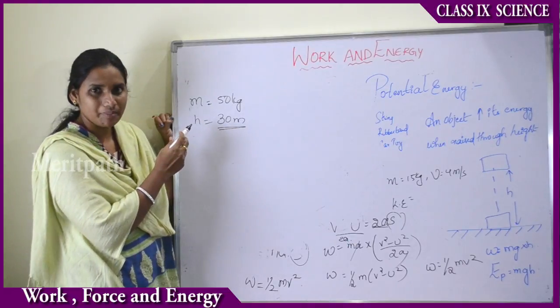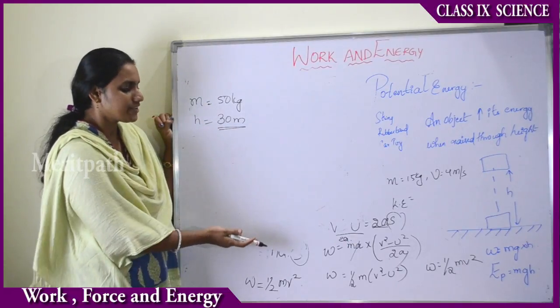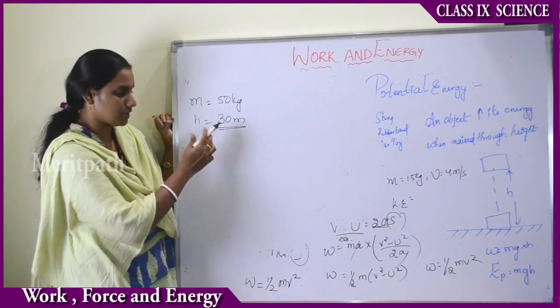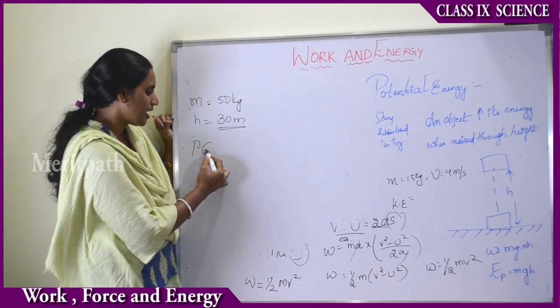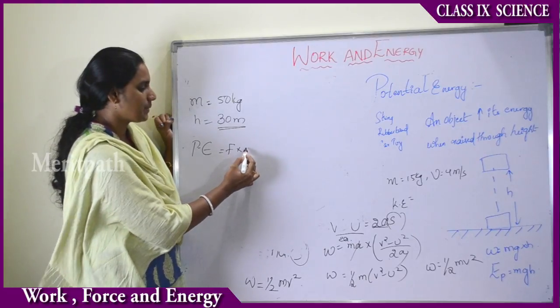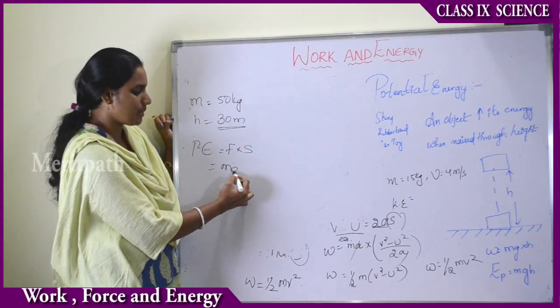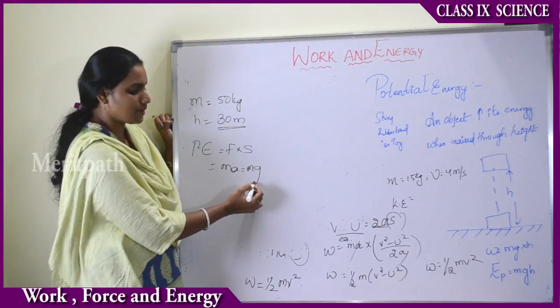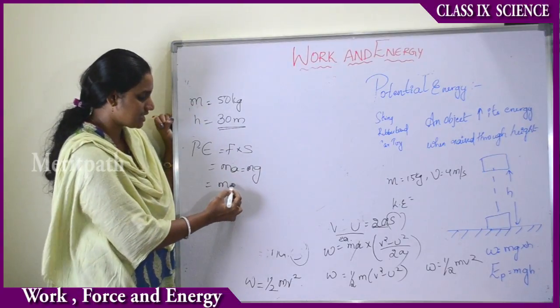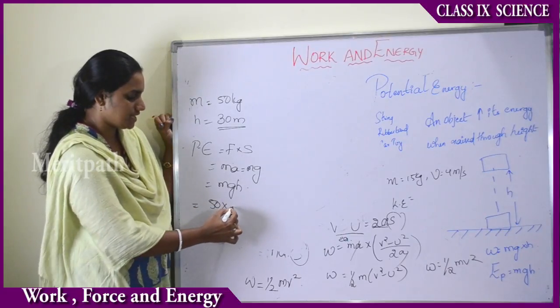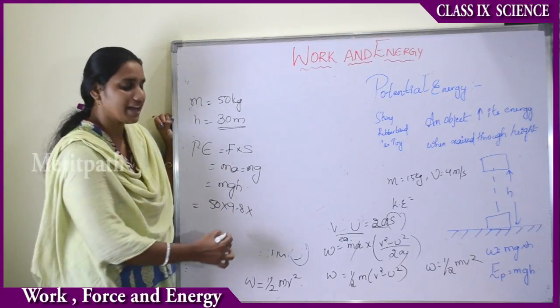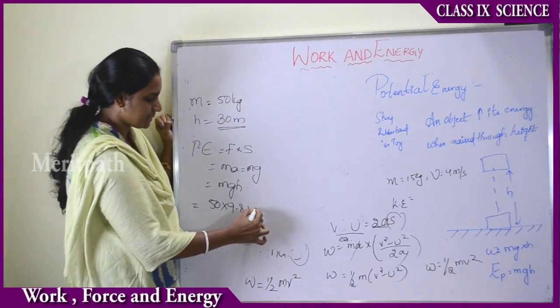Suppose a wooden block of mass 50 kg is lifted above the earth's surface to about 30 meters. Then we will be calculating the potential energy as mgh, that is F into S, where F equals ma and ma equals mg, because a equals g. Therefore mgh is the potential energy, and the mass is 50 kg, g is 9.8 meter per second squared, and h is 30 meters.